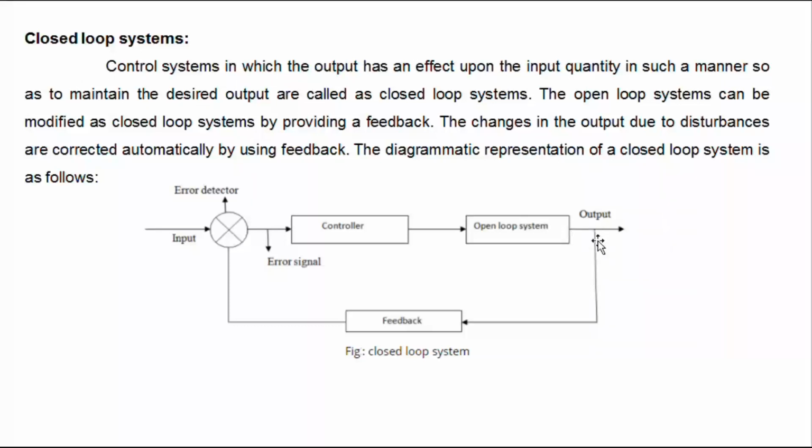Here this is the output. The output is measured by using a feedback signal. This is a measuring device that measures and produces the signal. That signal is given to the error detector. The error detector compares these two signals and produces the error signal. The error signal goes to the controller. The change in output due to disturbance is corrected automatically. Suppose any disturbance on this output side is corrected automatically.